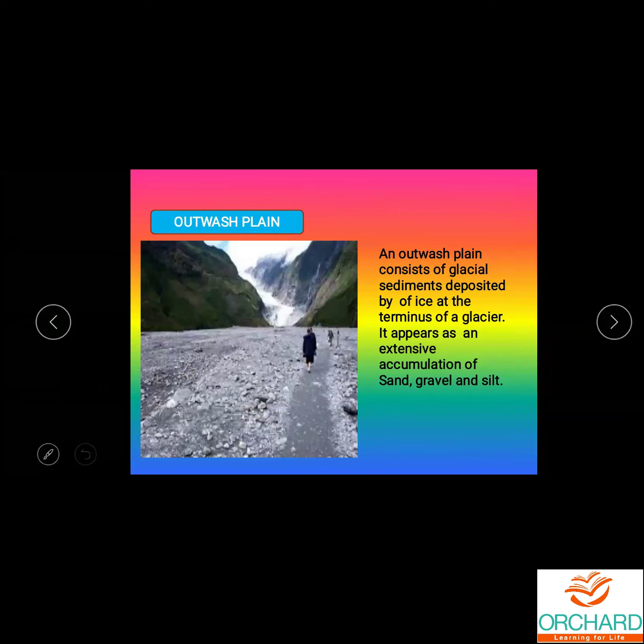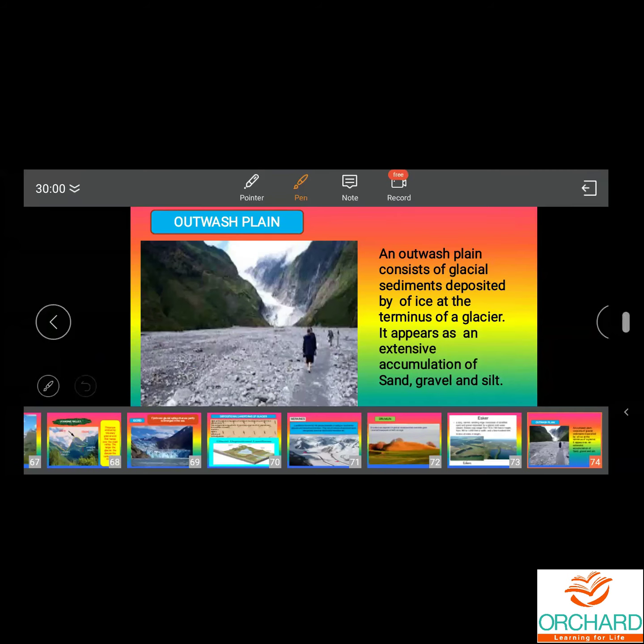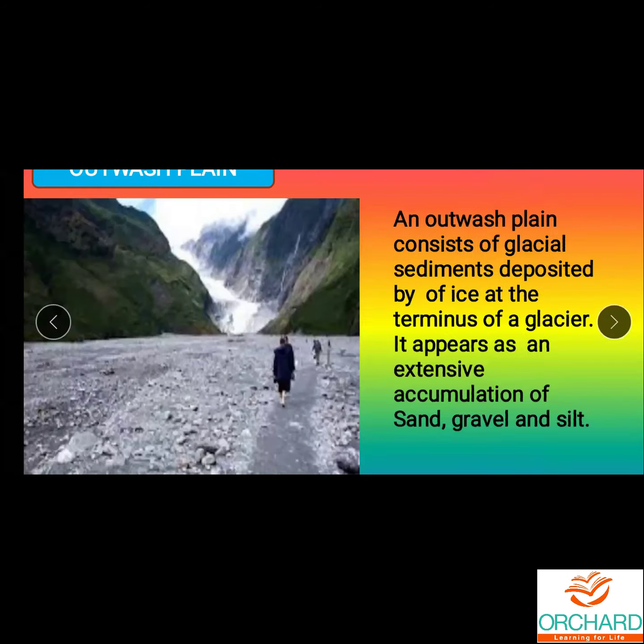Next one, outwash plain. From the name itself, you can understand that it is out. Let us see what is out. An outwash plain consists of glacial sediments deposited out of ice at the terminus of a glacier. We know what the terminus is. At the terminus, there are some deposits which are thrown out when they move.